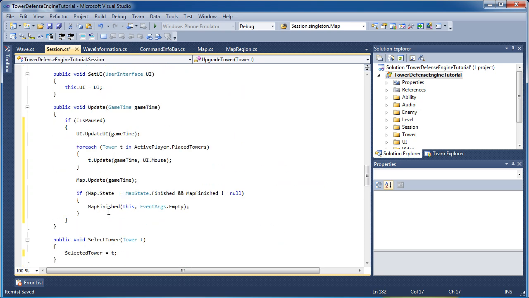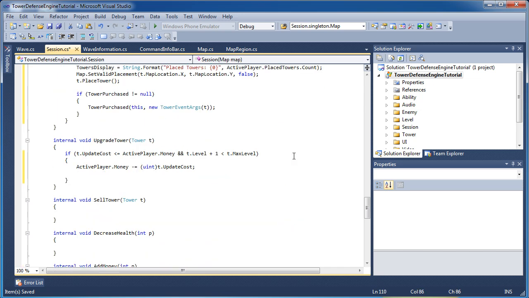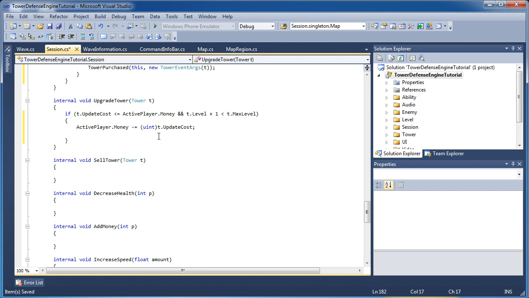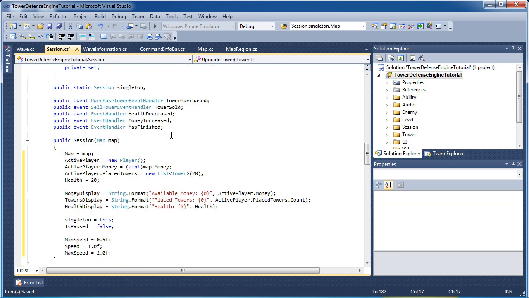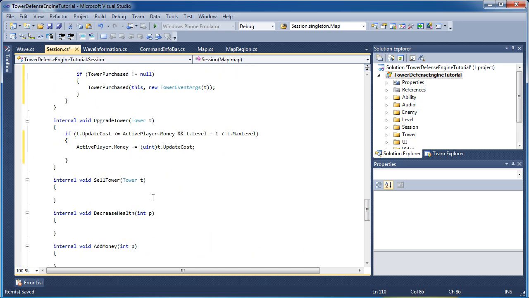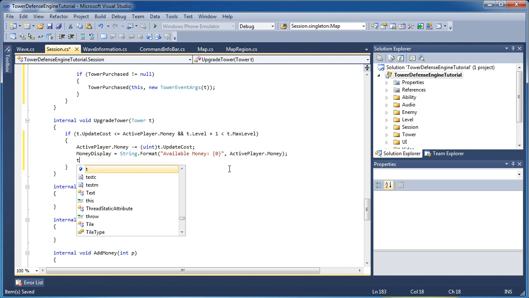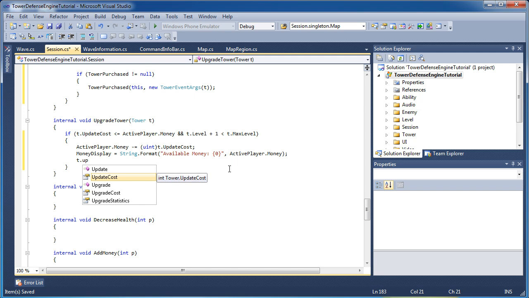Now, we manipulated our money, so we need to set our money display again and just copy and paste the same line from the constructor. Let me go ahead and copy that and paste it below. So we manipulated our money. Now we need to call t.Upgrade, and then we will upgrade our tower.